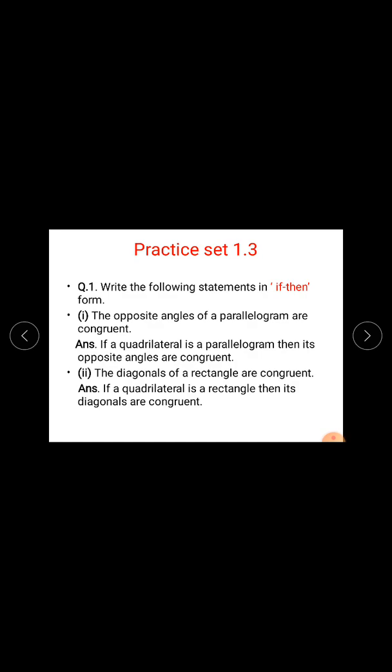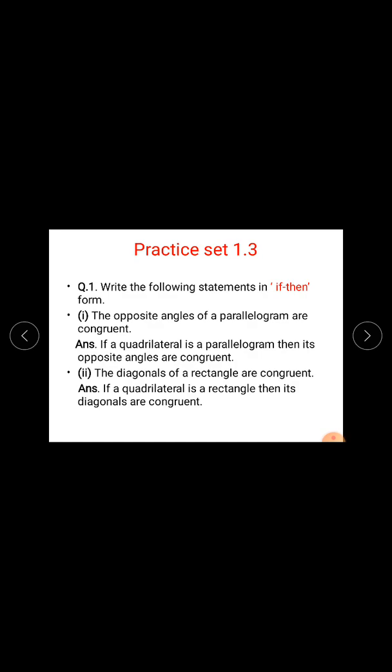And what are converse statements? If the antecedent and consequent in a given conditional statement are interchanged, the resulting statement is called the converse of the given statement.